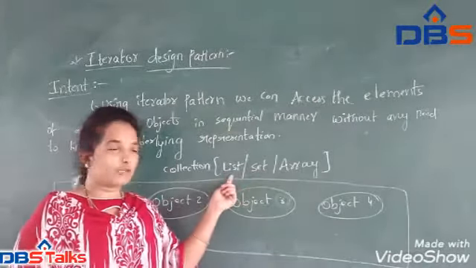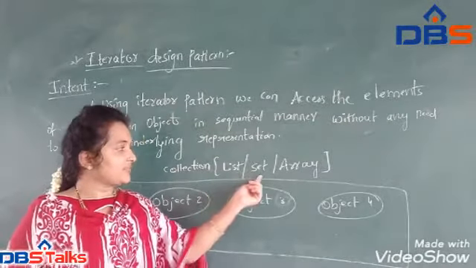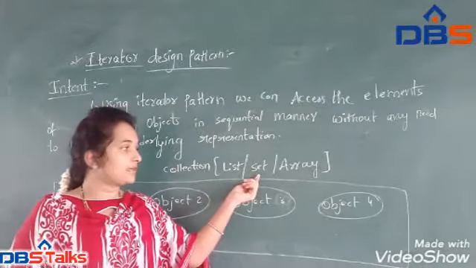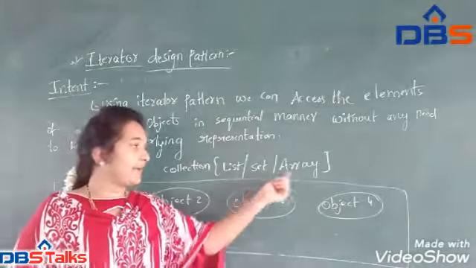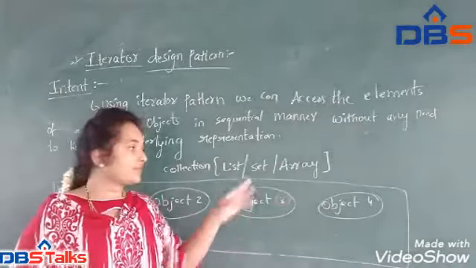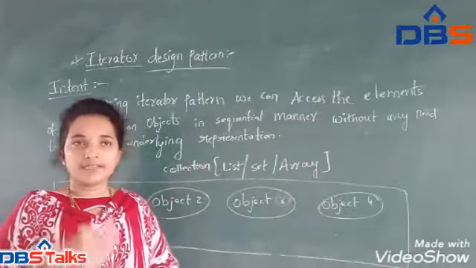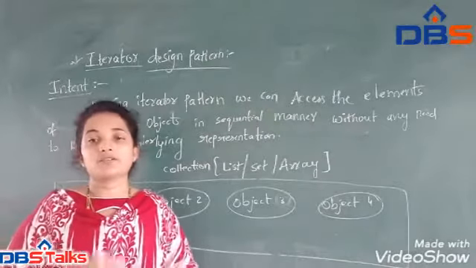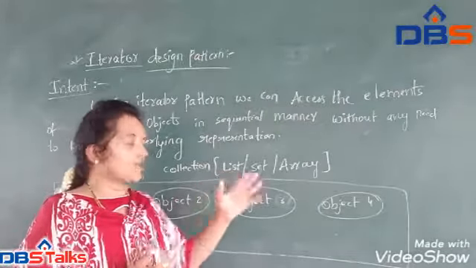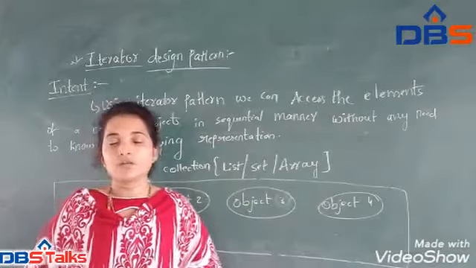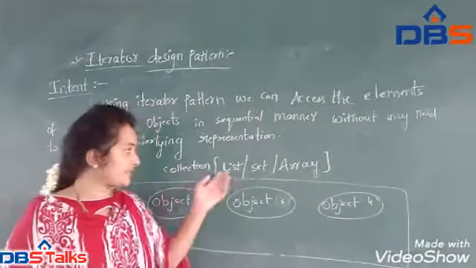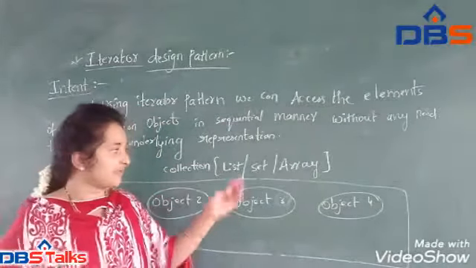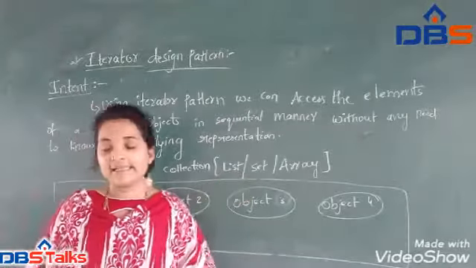The storing mechanism is also different from each other. List has a different storing mechanism from set, and set has a storing mechanism different from array, and array also has a storing mechanism different from set. Different data structures and different storing mechanisms are available in set, list, array. We also have many other examples for this collection, but we are taking a few examples: list, set and array.